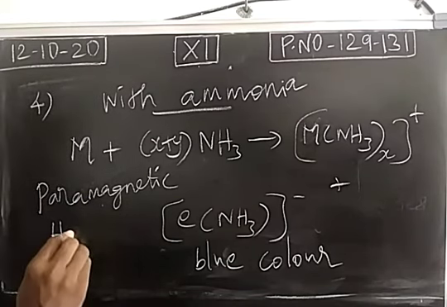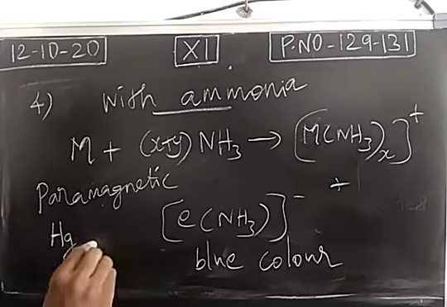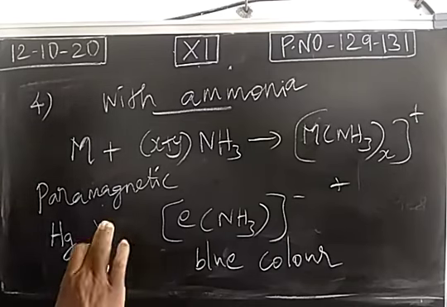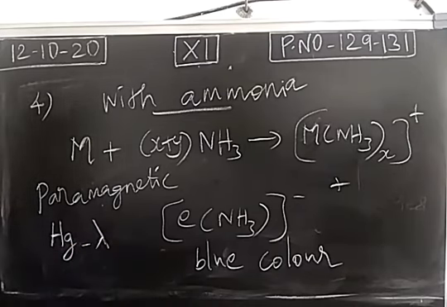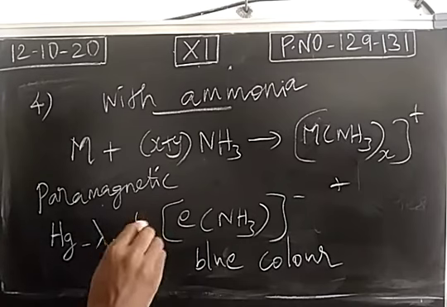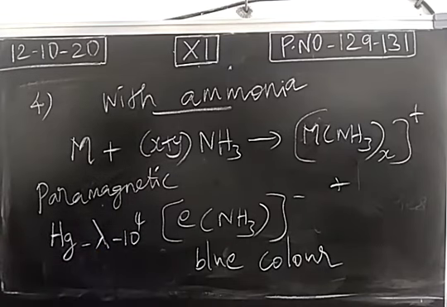To take liquid metal, mercury, we just calculate conductivity. There are many terms used in conductivity, like specific conductivity, molar conductivity, like that. This is the symbol of specific conductivity. Its value is in terms of 10 power 4 per ohm.